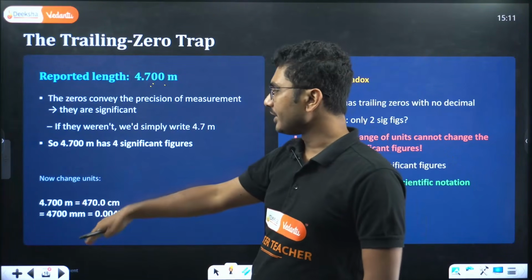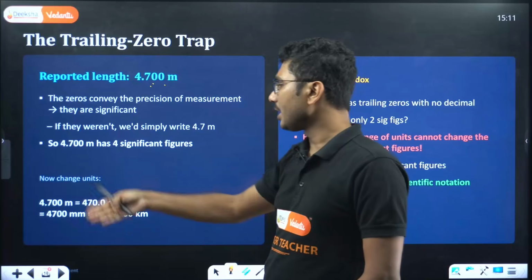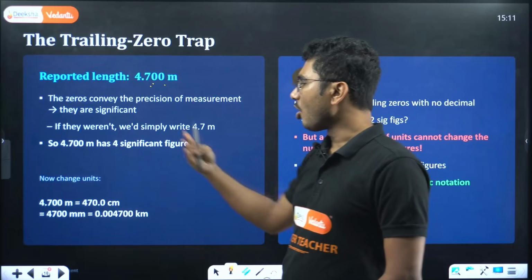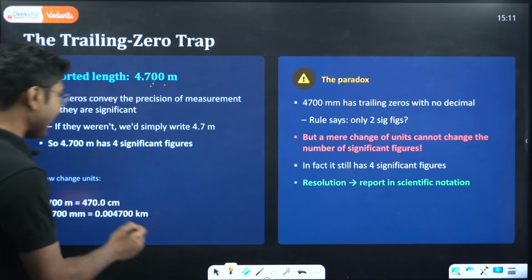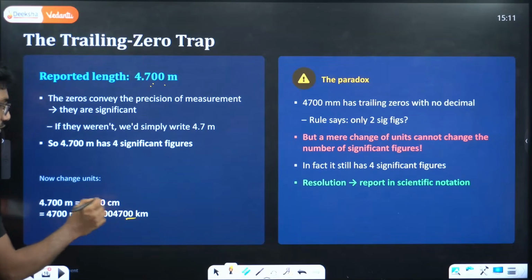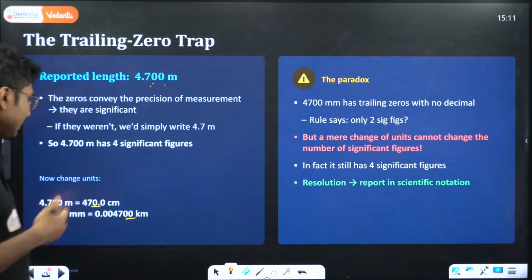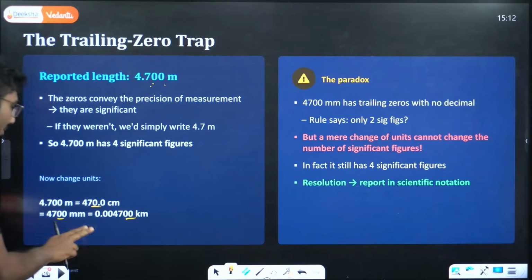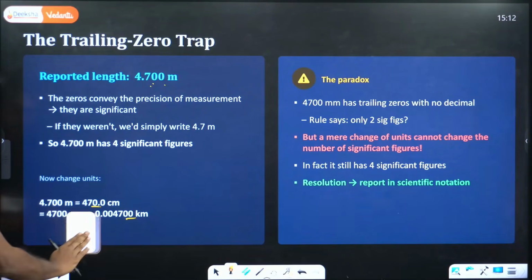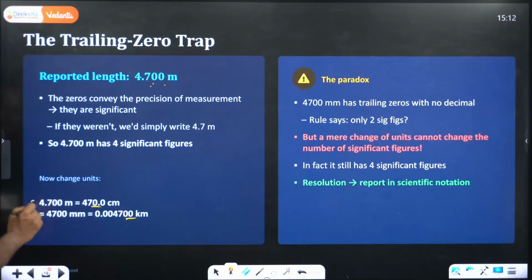Now even if you change the unit from meter to centimeter, or centimeter to millimeter, or millimeter to kilometer, you will see that we maintain these 2 zeros at the end no matter what, and all these zeros become significant. Now here is one important point: when you convert meter to millimeter, it becomes 4700.